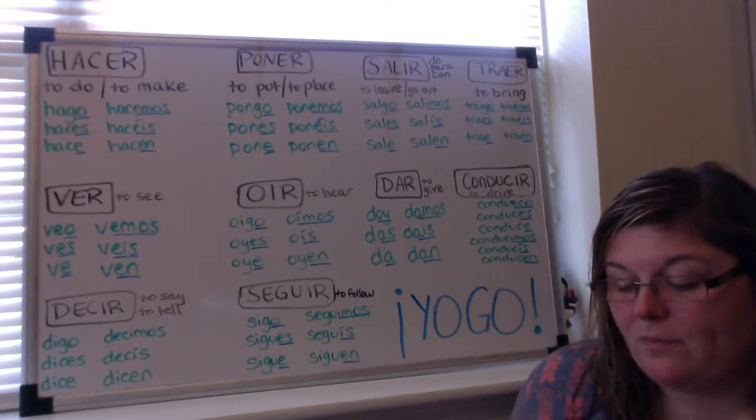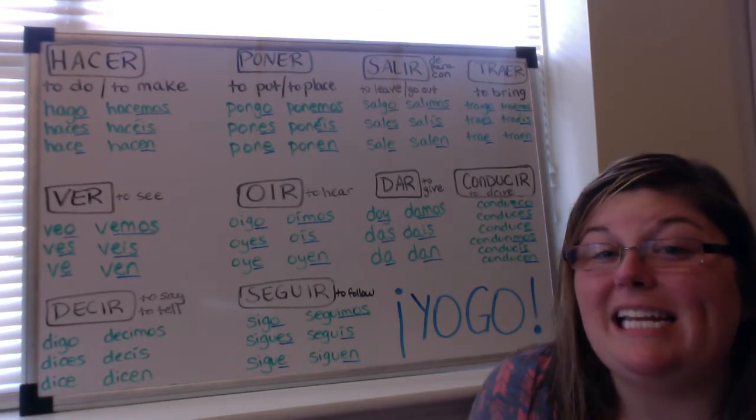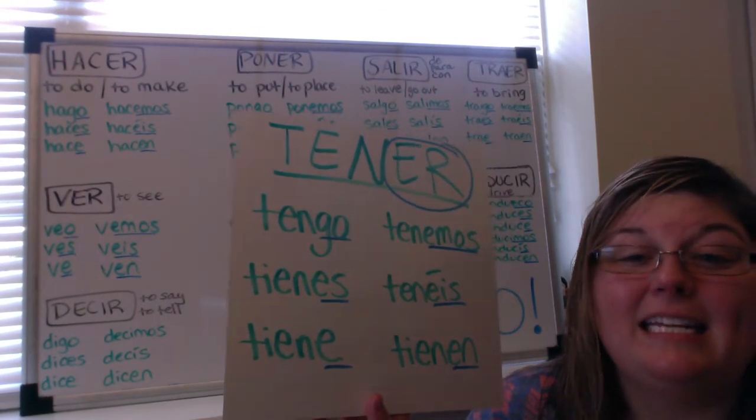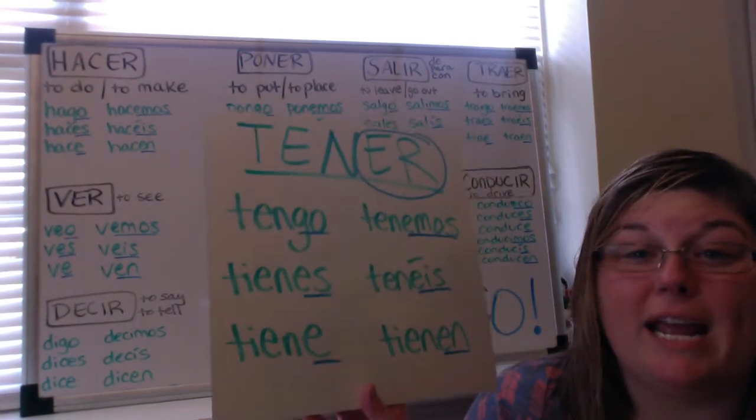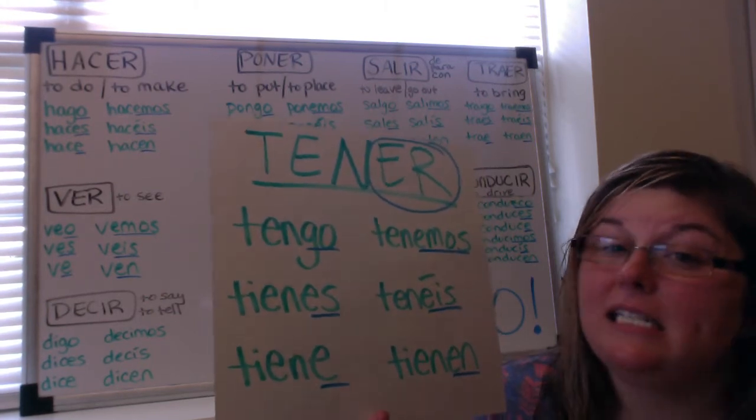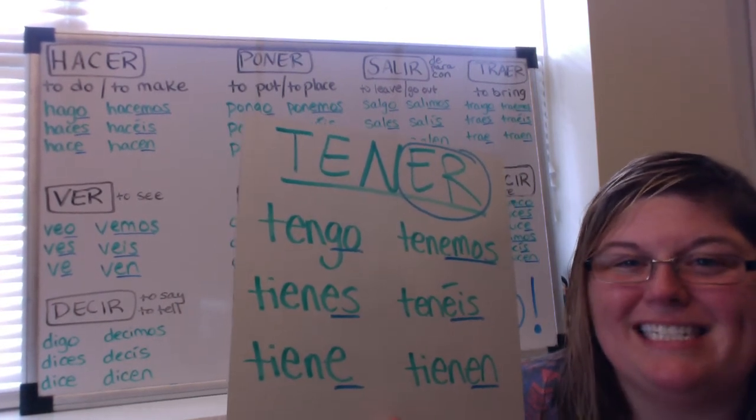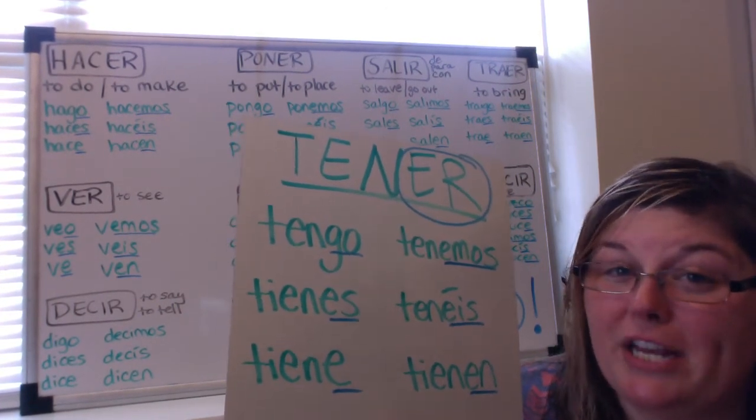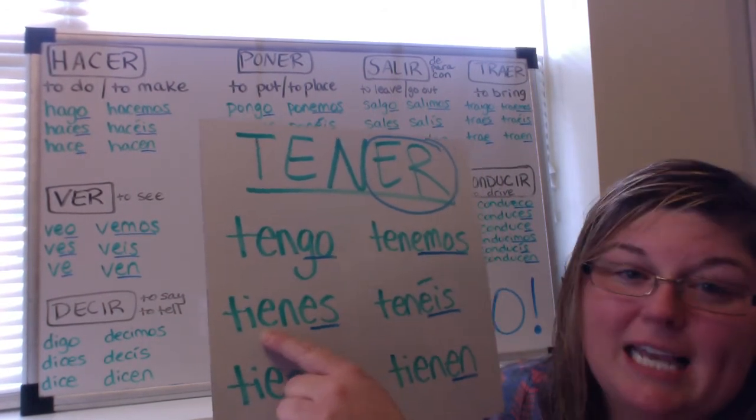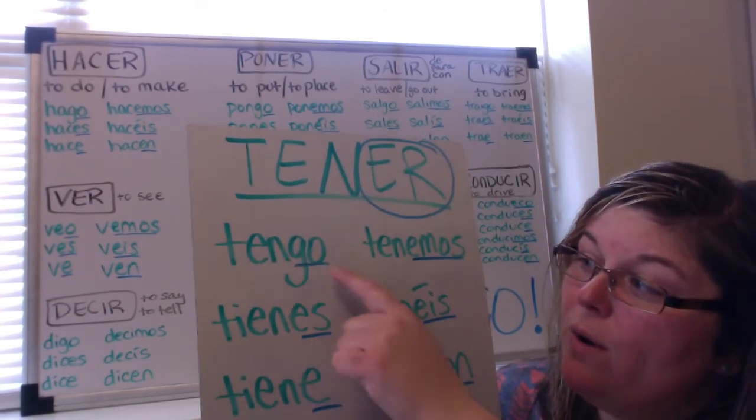These verbs, as I said, are going to be irregular in the yo form. And we've already seen a verb like this. Do you remember the verb tener? Tener is an ER verb, and if it were a regular verb, we would just drop the ER and add the endings. But it's not a regular verb. It's irregular for a couple of different reasons. It's a partial stem changer, meaning that the stem vowel changes when it's conjugated, from an E to an IE. And it's also irregular in the yo form.